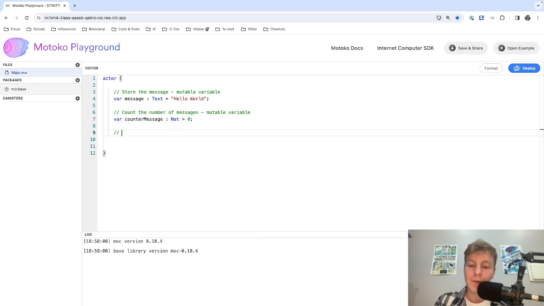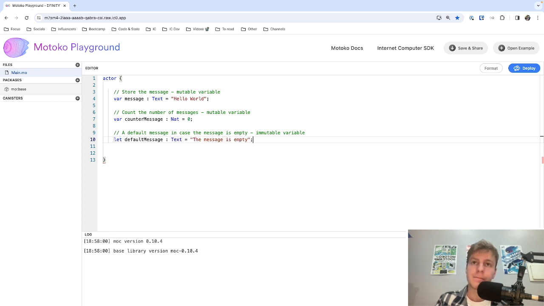The final variable that we need is the default message. The default message is an immutable variable. A default message in case the message is empty. Immutable variables are defined with let in Motoko. The value of this variable can never be changed.